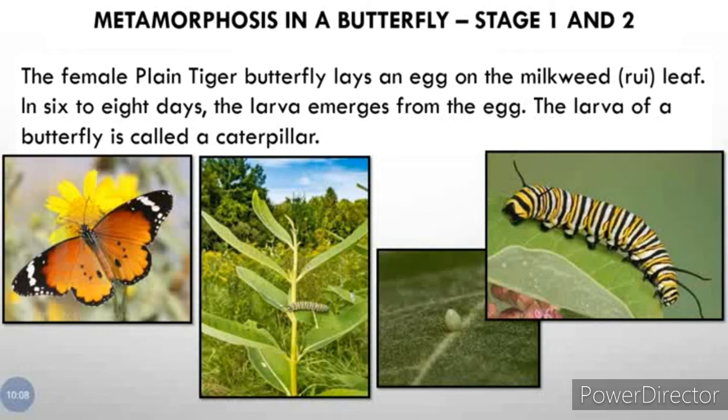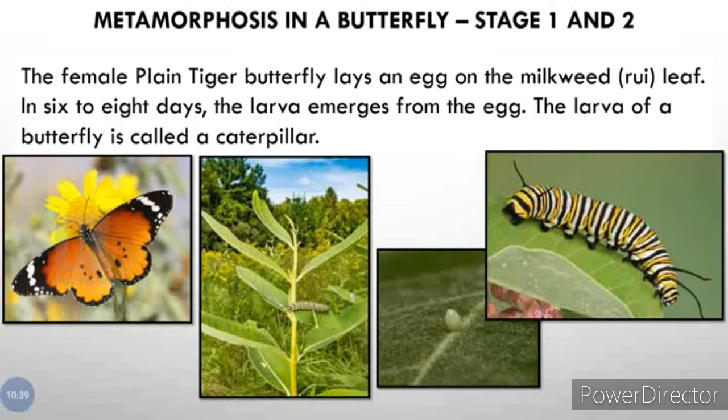Now in the first picture you can see the photo of a plain tiger butterfly. It's a female plain tiger butterfly, and in the second picture you can see the milkweed plant and its leaves on which a caterpillar is sitting. Okay, in 6 to 8 days the larva emerges from the egg. The larva of a butterfly is called a caterpillar.